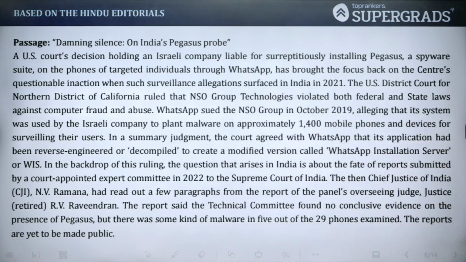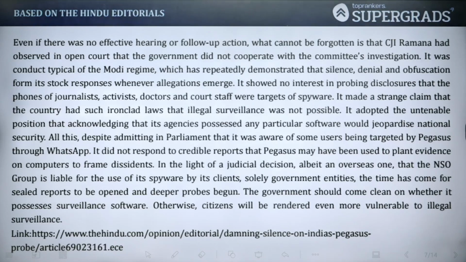Now the problem was, as we can see, the government did not really cooperate with this investigation. That means the government wasn't on board for this investigation to further take the necessary steps.